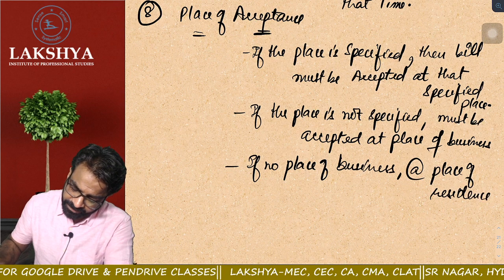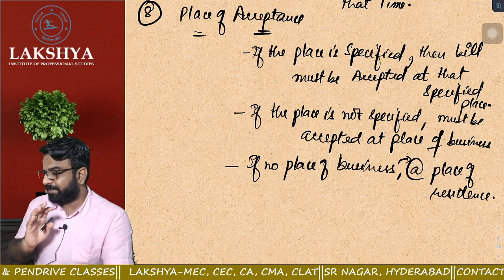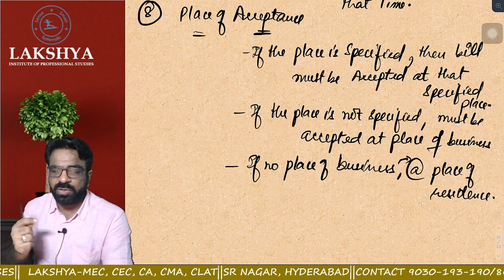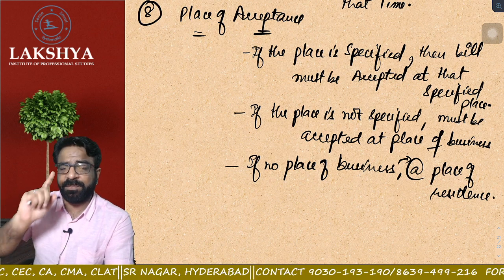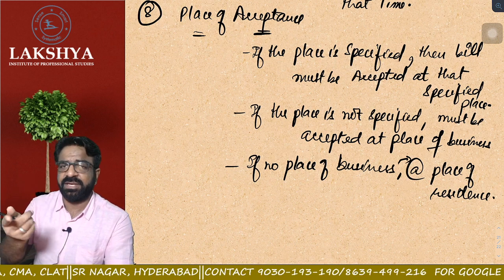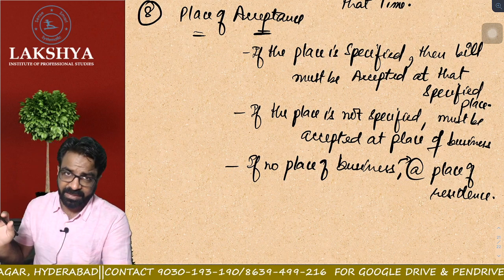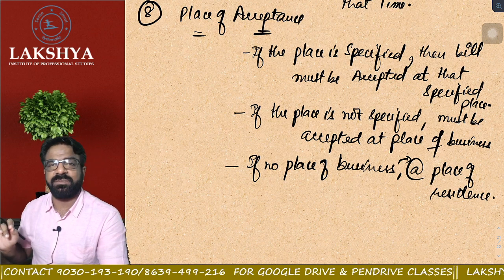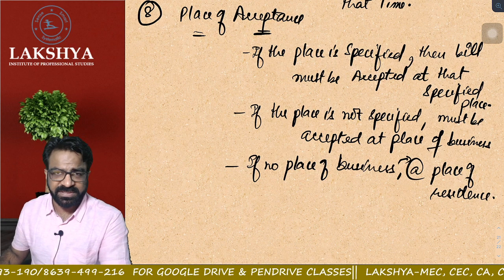Everyone clear or not? Now listen carefully. If the place is specified, then the bill must be accepted at that place. If the place is not specified, then the bill must be accepted at the place of office. If the place of office or place of business is not there, then the bill must be accepted at the place of residence. Everyone clear? Okay, everyone clear with point number 8 or not? So this brings a partial end to your topic called place of acceptance. Everyone clear?